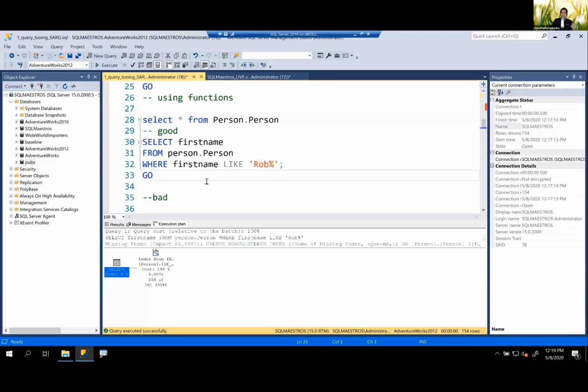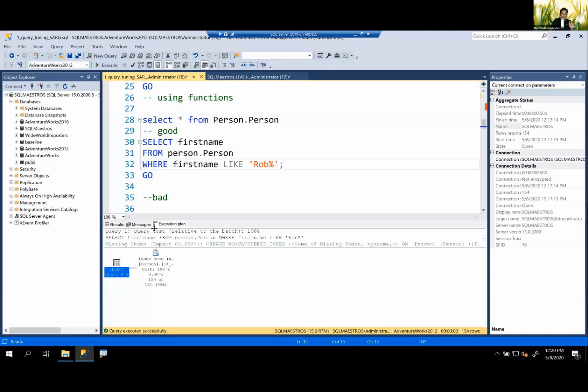So when you see scanning, don't be stubborn about the fact that you want a seek. You just make sure that your queries are written correctly and the right index is there. And if SQL Server is still scanning, probably your query has low selectivity and is returning a high number of records.